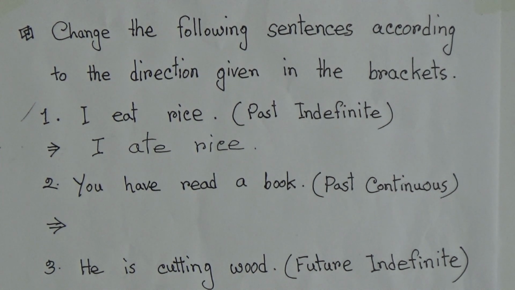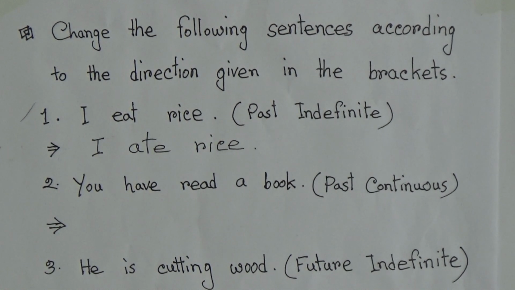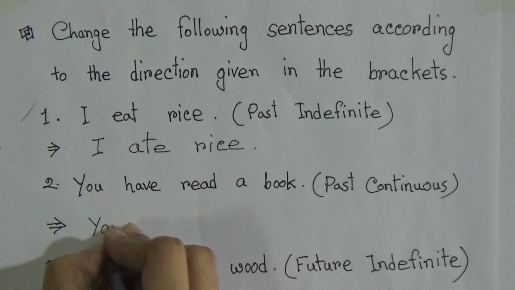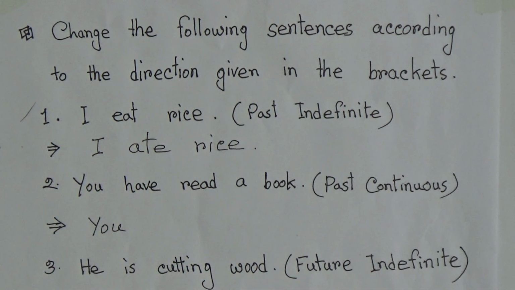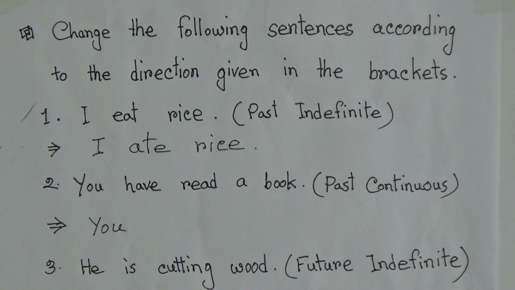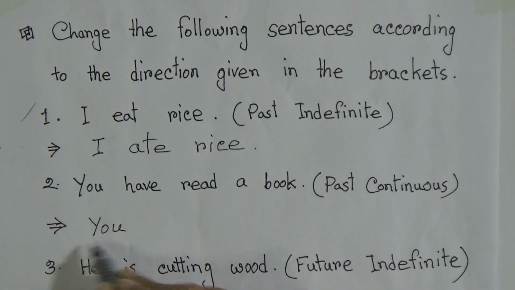Okay, so number 2, you have read a book. This sentence is in present perfect tense, so we have to make it past continuous. To make it past continuous, first we have to write the subject, then was or were. You know that in the structure of past continuous you have to write was or were according to the subject.